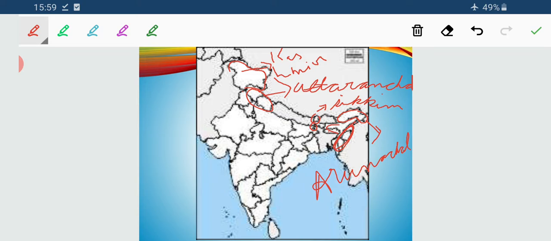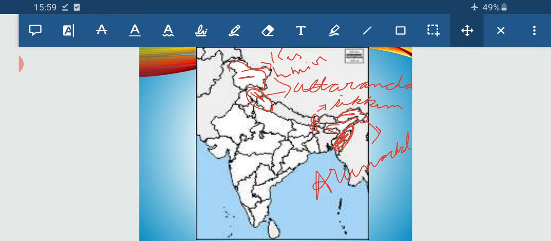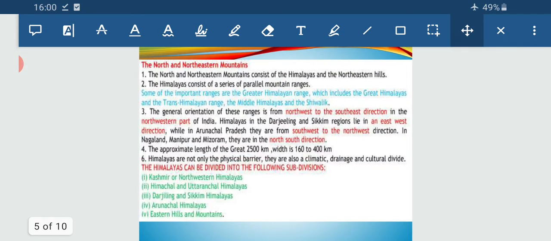So Kashmir Himalaya, Uttarakhand or Uttaranchal and Himachal Himalayas, Sikkim and Darjeeling Himalayas, Arunachal Himalayas, and Eastern Hills and Mountains. So these are the five divisions of the Himalayan region of our country that we term the northern and northeastern mountains. I am just proceeding with it.